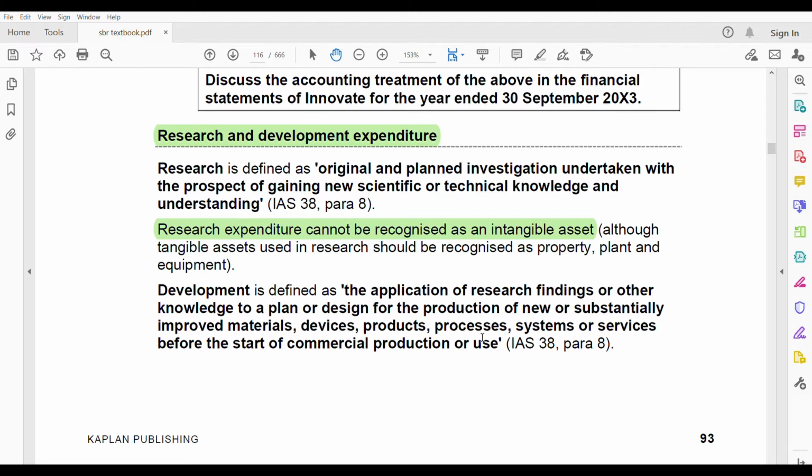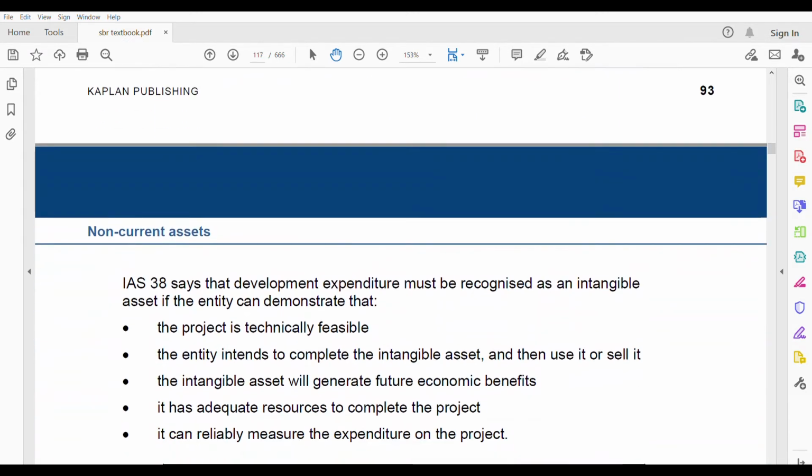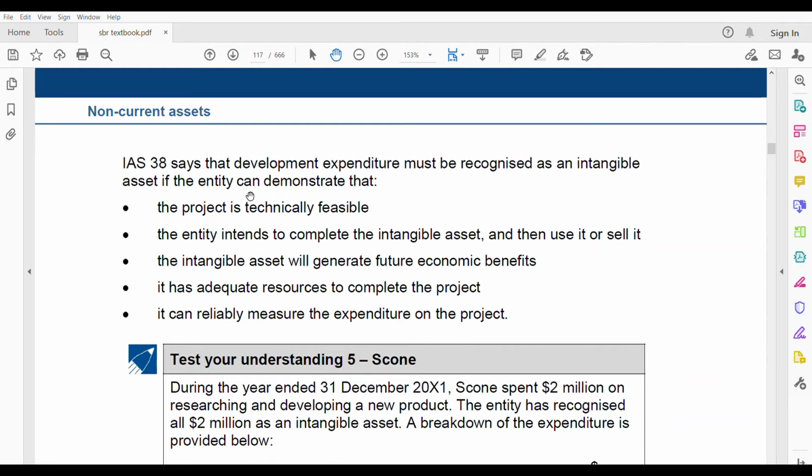What about the development expenditure? So IAS 38 says they must be recognized as an intangible asset if the entity can demonstrate that it has all these five things, then only, otherwise you cannot recognize it as an intangible asset. So go through this list very carefully. The project is technically feasible. The entity needs to complete the intangible asset and then use it or sell it. Completion has to be there. It's not something that is left incomplete and never done again. No, that cannot be an intangible asset.